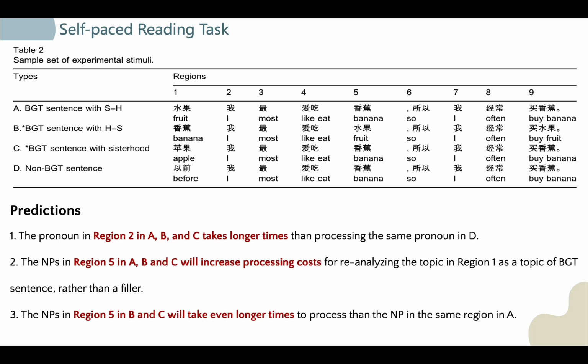Third, the NPs in region 5 in types B and C will take even longer reading times for the parser to process than the NPs in the same region in type A, because the former don't conform to the hyponymy relationship that we have mentioned before. So, given these predictions, we treat region 2 and region 5 as critical regions, and as there may possibly be a spillover effect, we also consider region 3, region 6, and region 7 as post-critical regions, respectively.